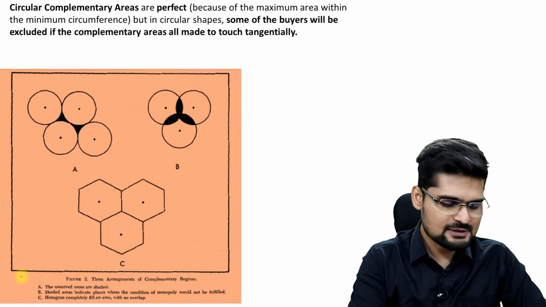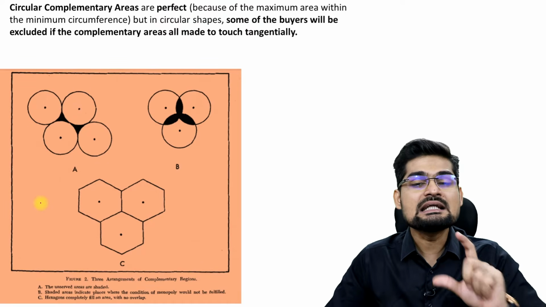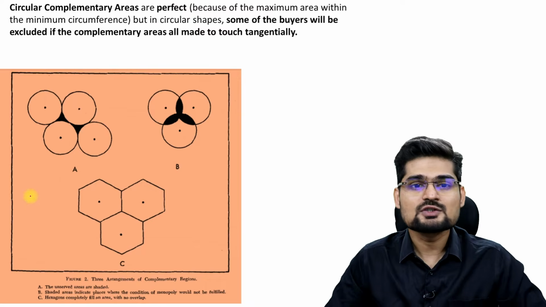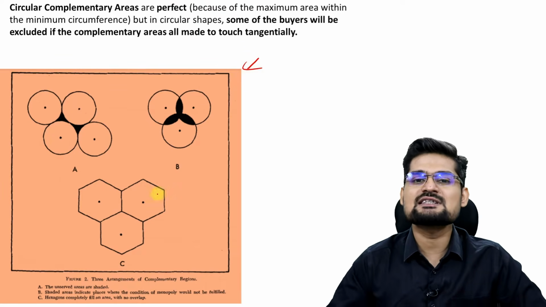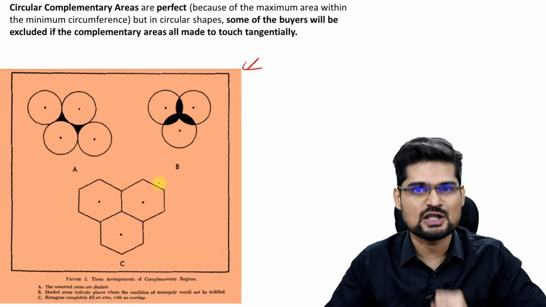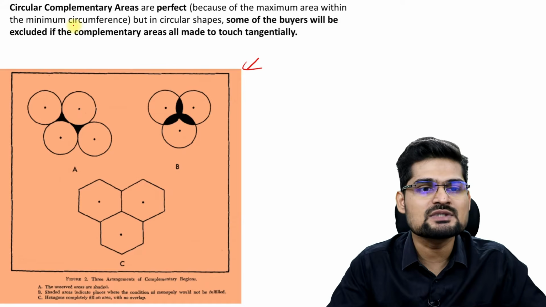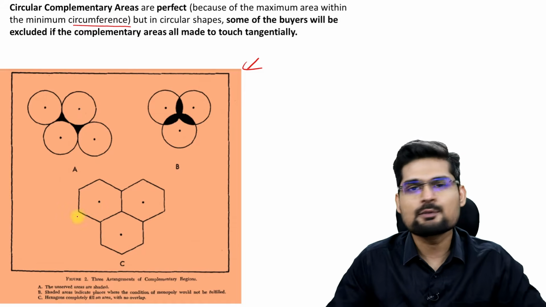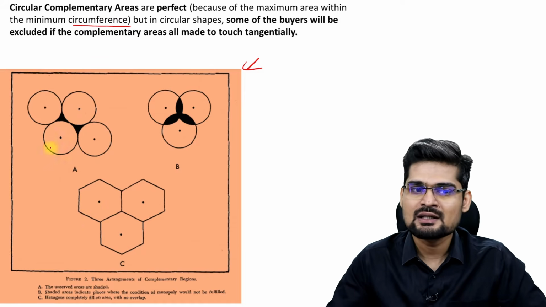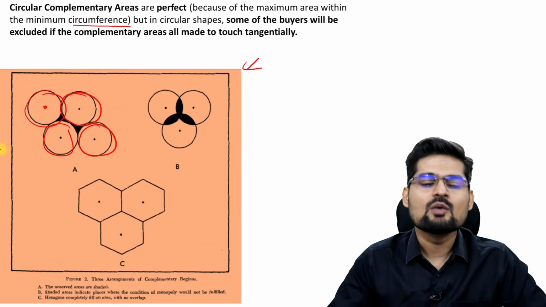So now let's look into this particular circular complementary area concept that initially Christaller drew. So what happened? Initially, Christaller thought about the concept of these central places in a circular shape. Because of the maximum area coverage within the minimum circumference, this circular shape was first adopted. But what was the problem with this circular shape in the settlement? Remember, if you have a center and you have a periphery like this, and then you have other centers alongside, what happens?